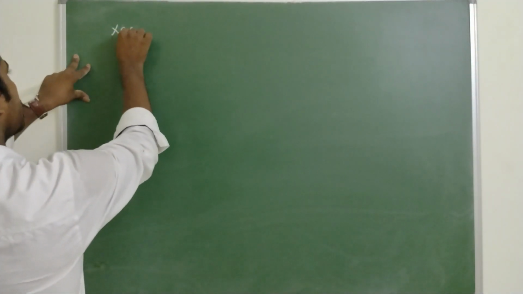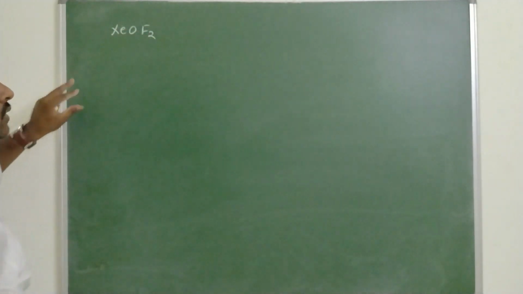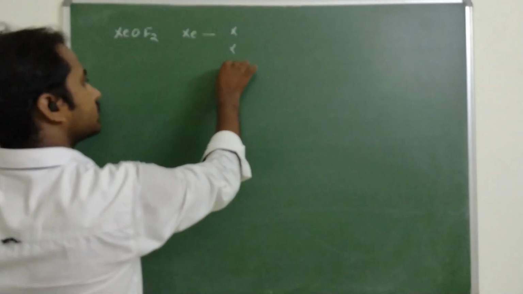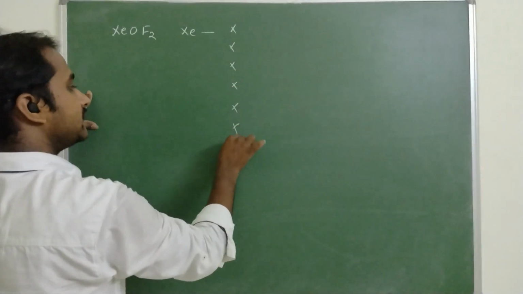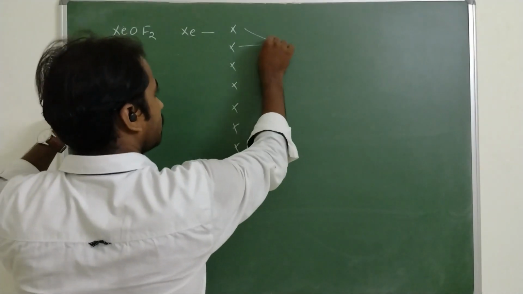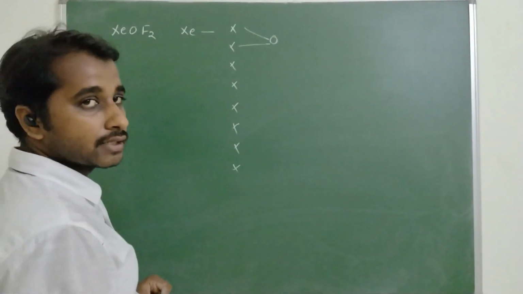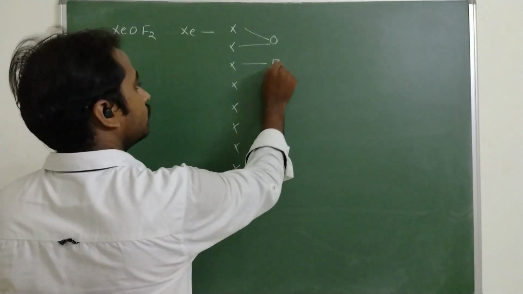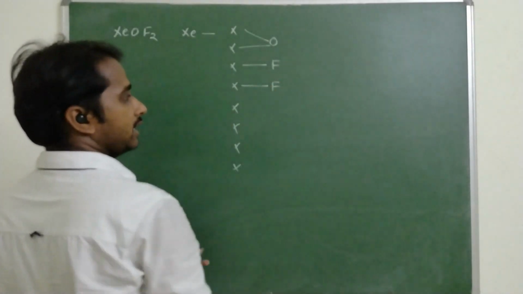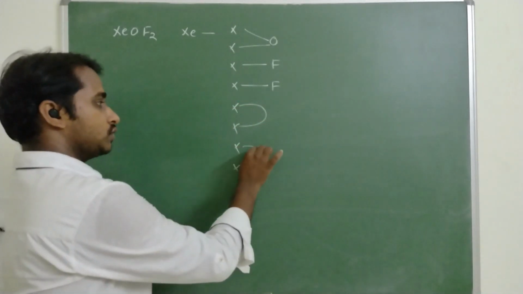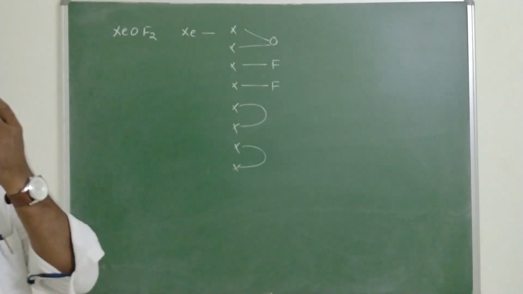Take another example, XeOF2. What is the central metal? Xe. 8 electrons are there: 1, 2, 3, 4, 5, 6, 7, 8. Oxygen always forms double bonds, so it requires 2 electrons to form a double bond. One fluorine atom, one bond. Another fluorine atom, another bond. So these 2 electrons act as one lone pair, and these 2 electrons act as another lone pair.